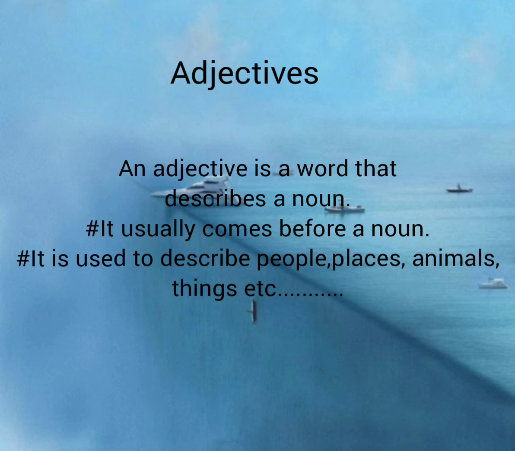If it is a noun, we can choose something like sari. By using the adjective beautiful, we can make it more beautiful, isn't it? It's a beautiful sari. We can give more description to the noun, which makes it more interesting and more attractive, isn't it? Such kind of words we can call adjectives. Adjective means describing words. It is also used to describe people, places, animals, things, etc.